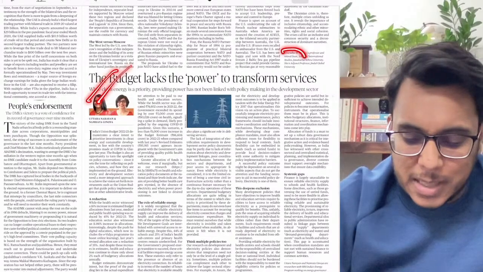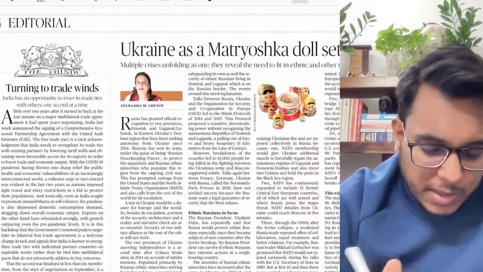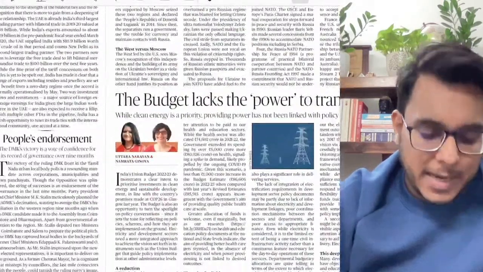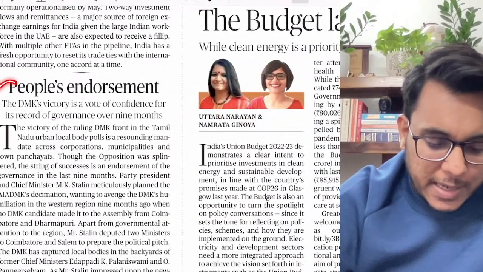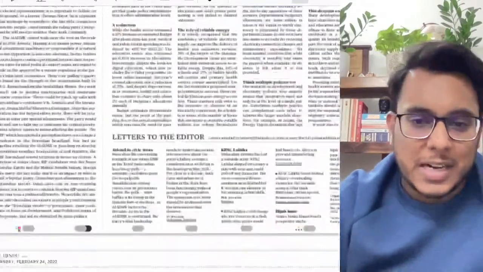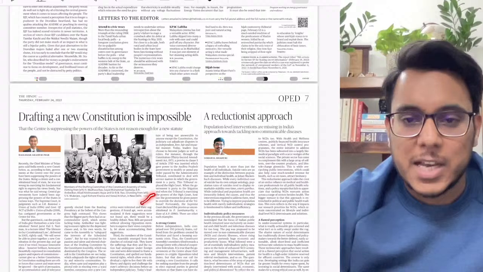Then there is the article "The budget lacks the power to transform services". We'll see this particular one. Then "Turning the trade winds", which is talking about the India-UAE bilateral agreement that has been signed. Then "People's endorsement: the DMK's victory is a vote of confidence for the record of governance", which is a political article. Then "Drafting a new constitution is impossible". So guys, we'll see this article.